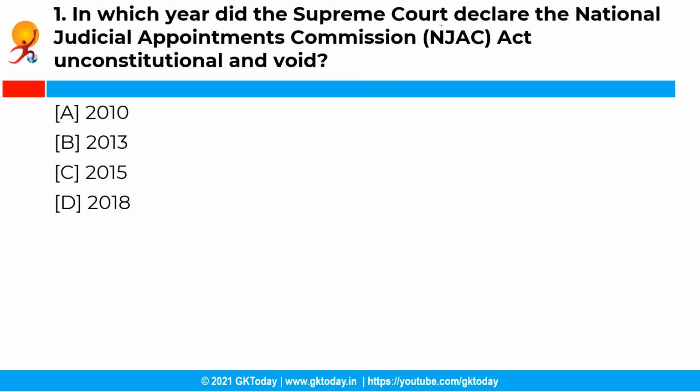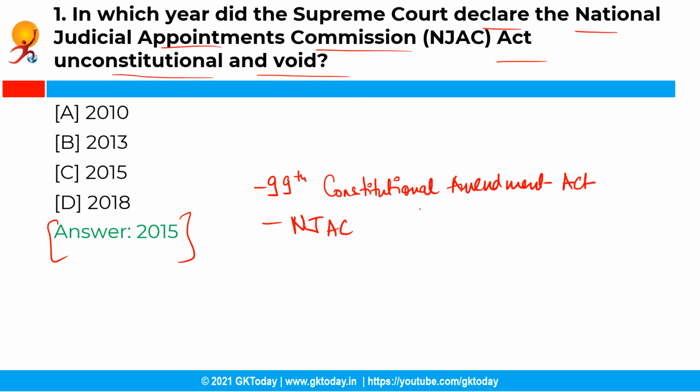So the first question is, in which year did the Supreme Court declare the National Judicial Appointments Commission Act unconstitutional and void? So you have the following options, and the correct answer is option C, that is the year 2015. So the Supreme Court of India has declared both the 99th Constitutional Amendment Act as well as the National Judicial Appointments Commission Act as unconstitutional and void in the year 2015.